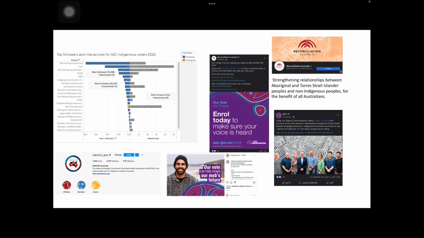Here we spotted the Nacho Australia Instagram account, with far fewer followers than other accounts above, but it received comparatively high interactions when the post is about encouraging and informing indigenous people to vote, while the official AEC Facebook account also received the highest engagement in second ranking after the Reconciliation Australia page.